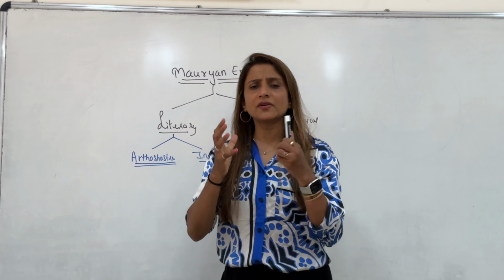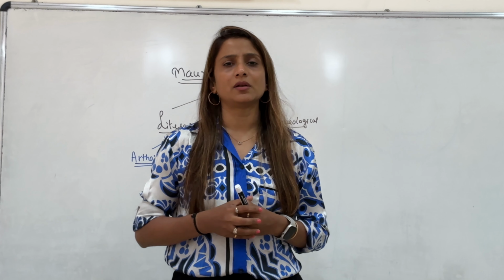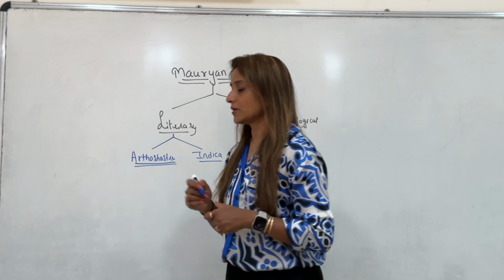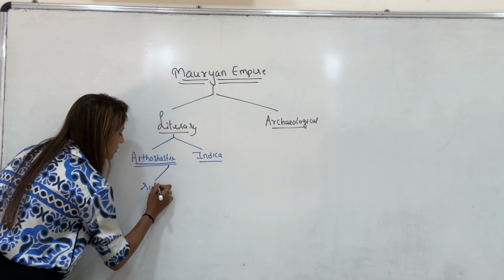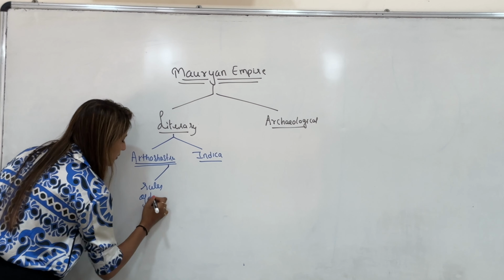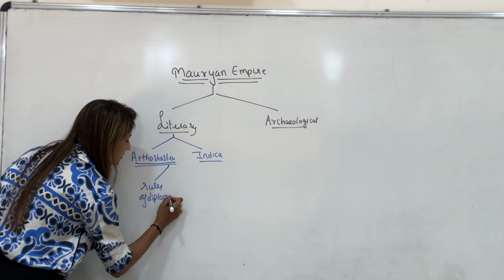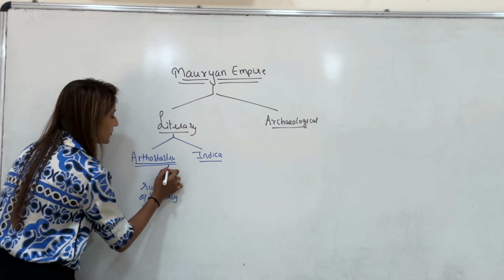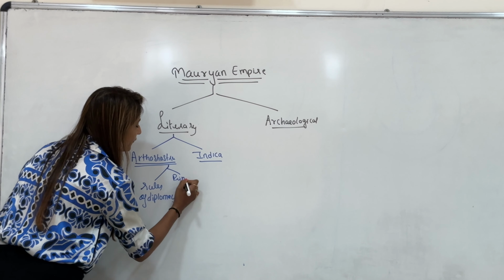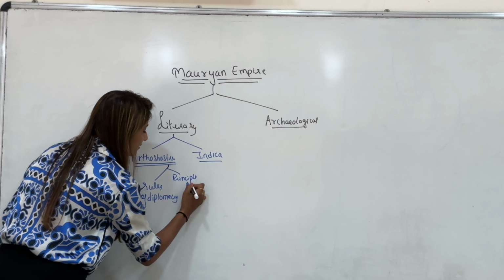This book is a very comprehensive manual which talks about three things. It describes rules of diplomacy. Second, it talks about principles of administration.